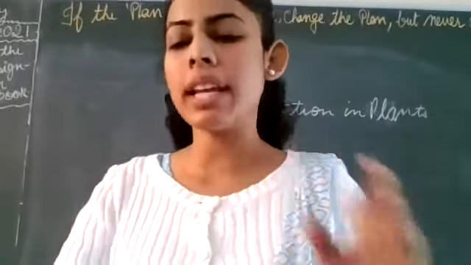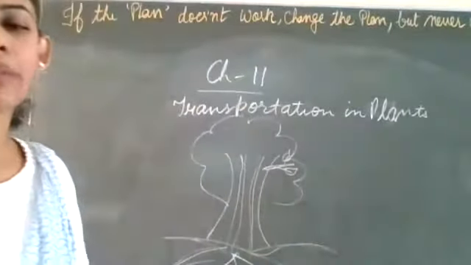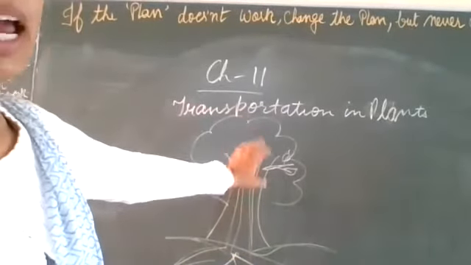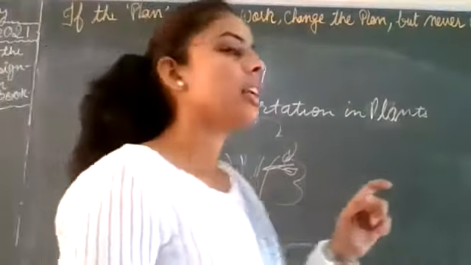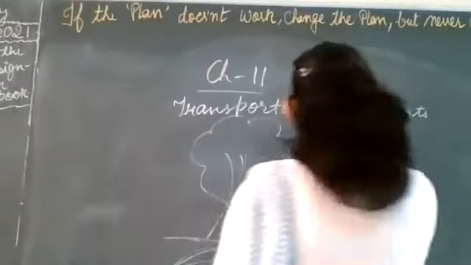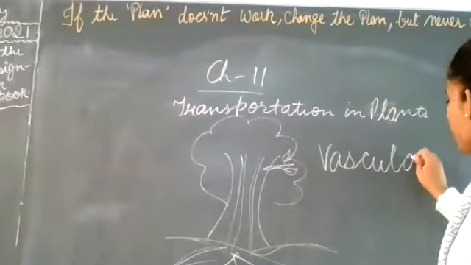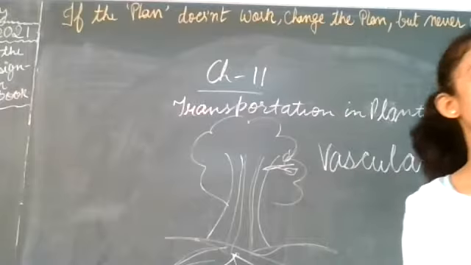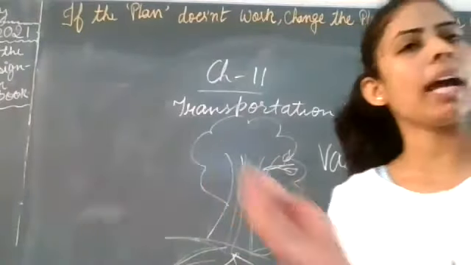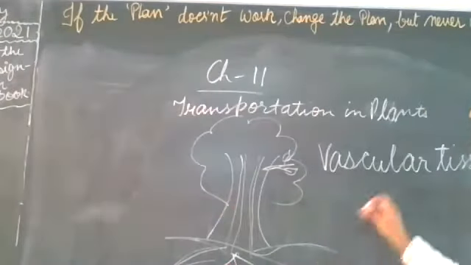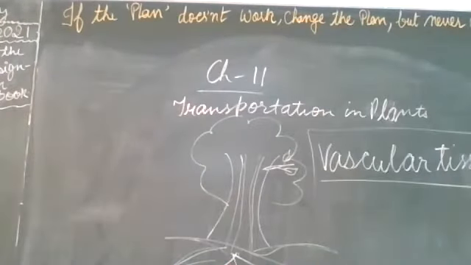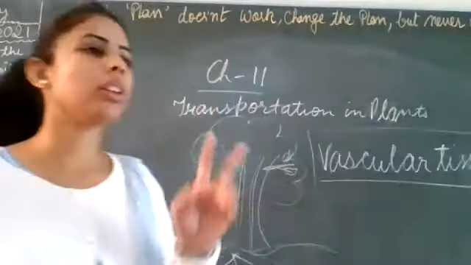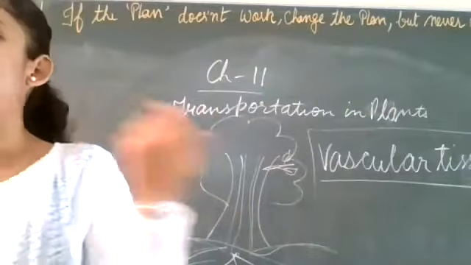Clear? So there are pipe-like vessels that will transport the minerals and water from the soil to the other parts, and they are made up of special cells, and those are vascular tissues. जो vessels है वो cells की बनी हुई है. Cell का group of cell अगर combine कर जाते हैं तो tissue बन जाता है, and that will form a vascular tissue. Clear? Next, there are two types of vascular tissues जो कि plants में है.